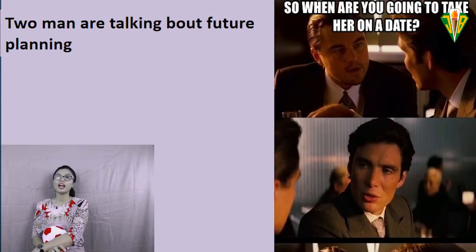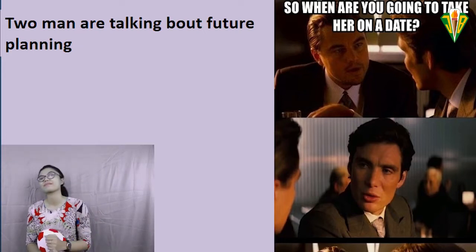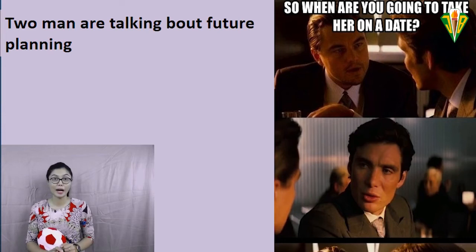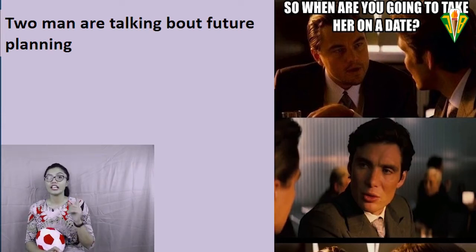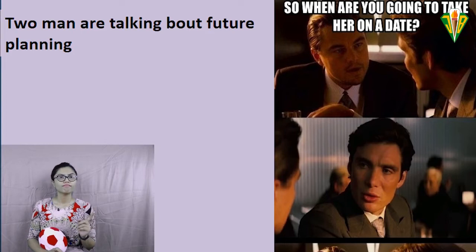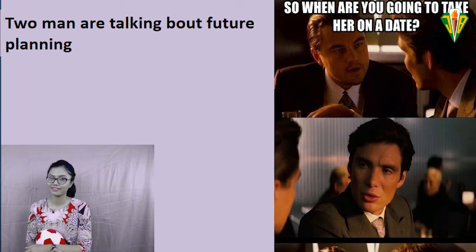Let's continue. Maybe you like memes like this one. There's my favorite actor, Leonardo DiCaprio. They talk about something. In the conversation, it says, when are you going to take her on a date?